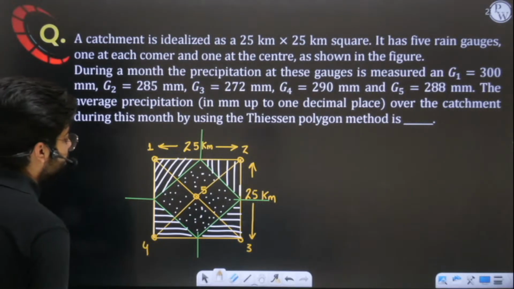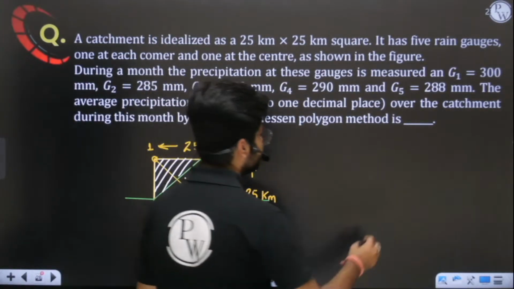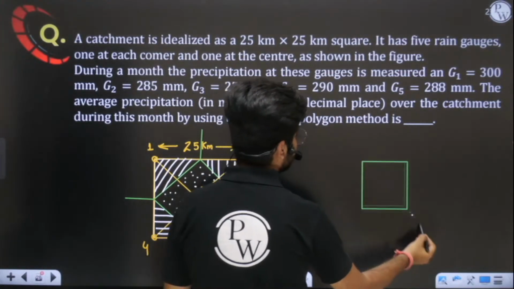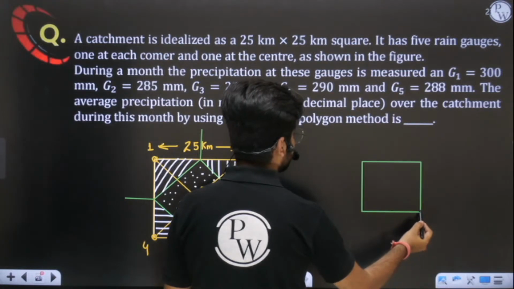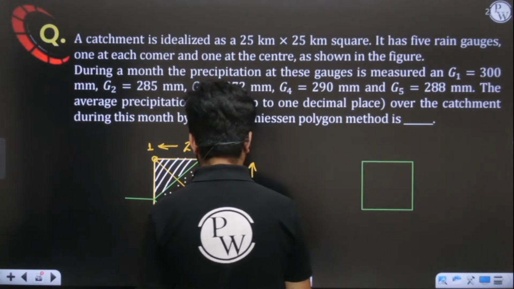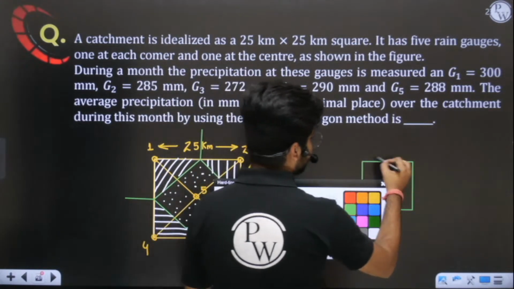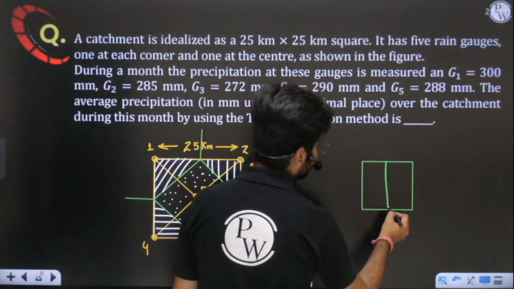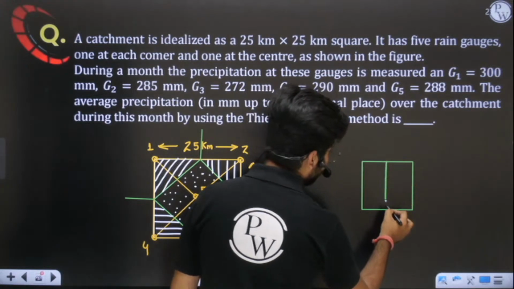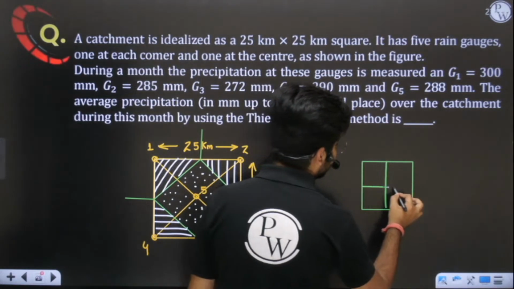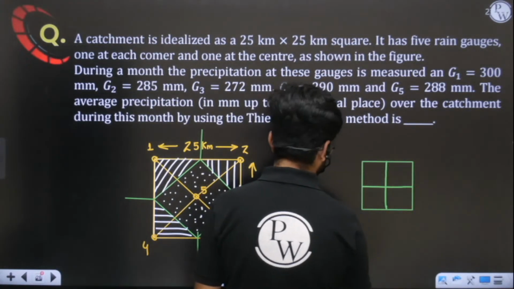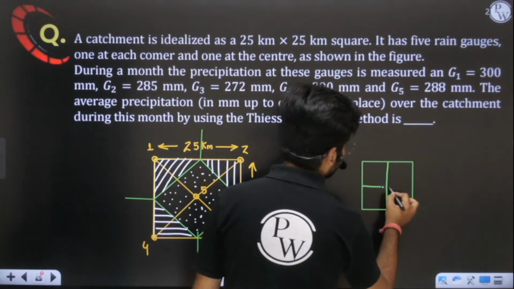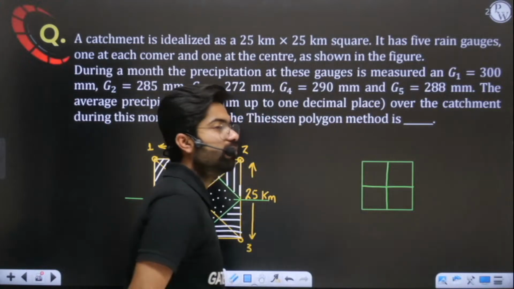Second method is you can apply logic here. See, what is the logic here? Let us say this is my square. So if this entire area is A, if you halve it, it will be A by 2. Yes or no? A by 2, A by 2. If you divide it into 4 parts, it will be A by 4, A by 4, A by 4. Yes or no? Tell me. All these areas will be A by 4.